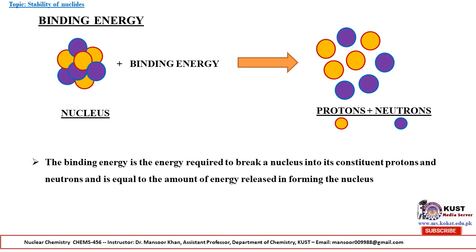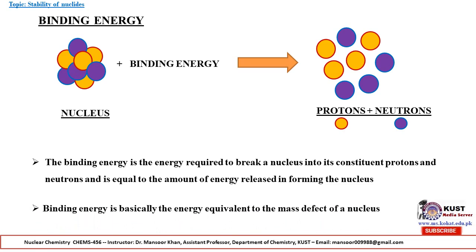The binding energy is the energy required to break the nucleus into its constituent protons and neutrons, and it is equal to the amount of energy released in the formation of the nucleus. Reversibly it can be defined as the amount of energy released when a nucleus forms from its constituent protons and neutrons. So binding energy is basically the energy equivalent to the mass defect. It is equal to the difference between the mass of free protons and neutrons and the nucleus.